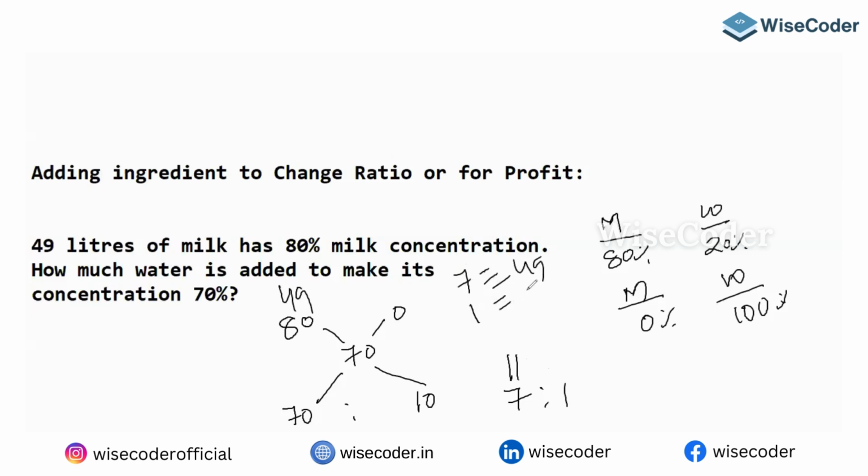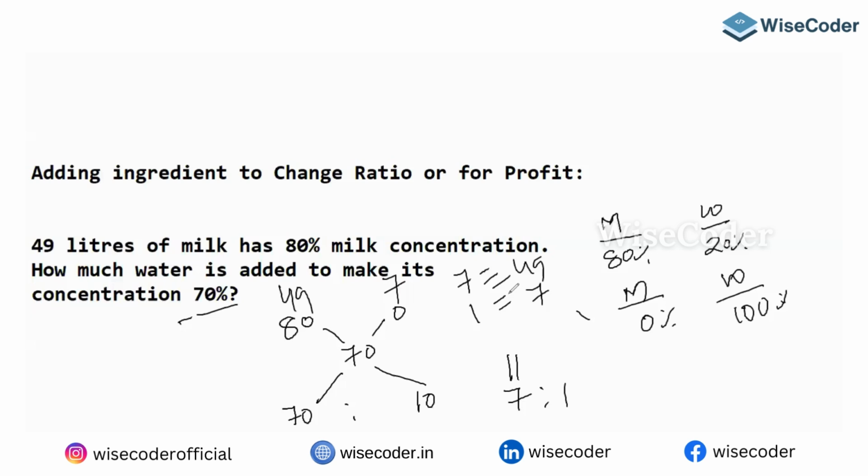Then 1 part is equal to 7 liters. So how much water do you need to add? You need to add 7 liters of water. Then the concentration will become 70%. See how easily we can answer our questions. Yes or no? This is the beauty of this particular topic.